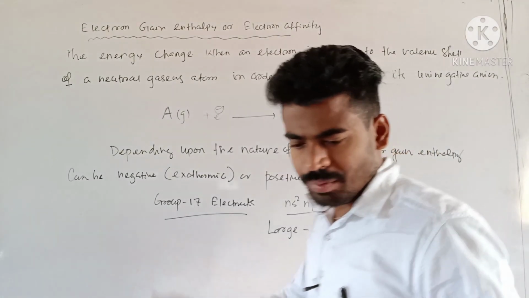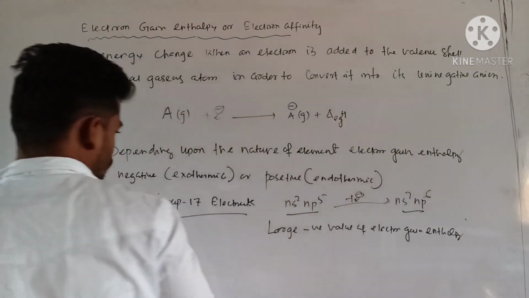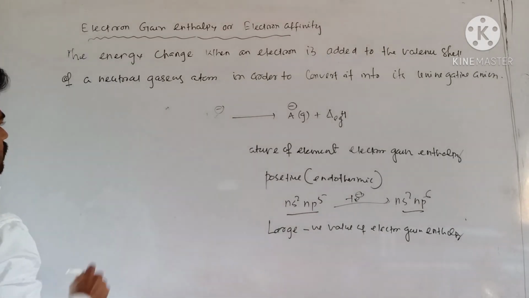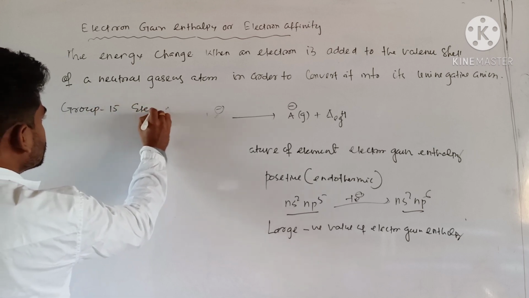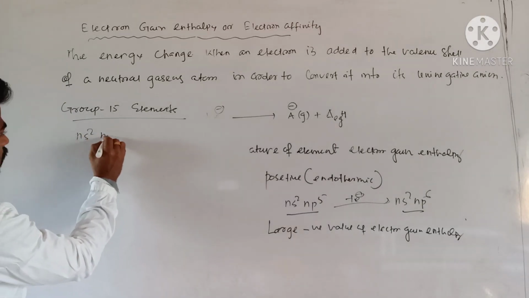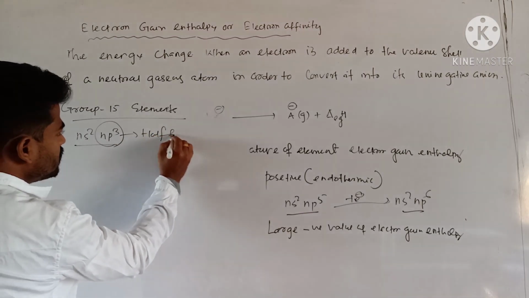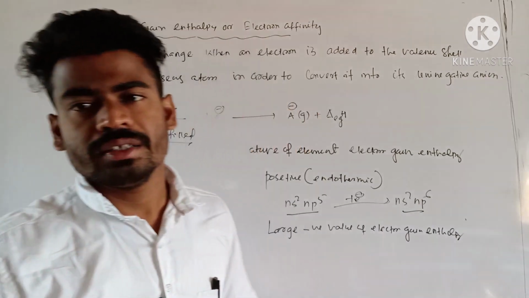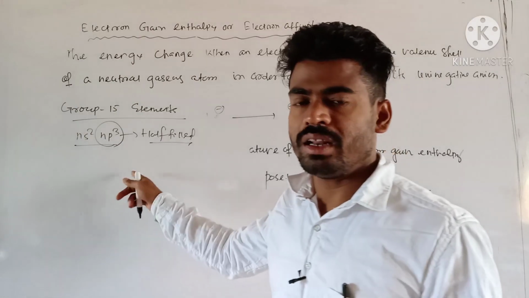Is that clear? For example, another I can consider, that is group 15 elements. Group 15 elements having configuration ns2 np3. You just see this valence shell is half filled. So due to half filled configuration, they have no interest to accept one electron.